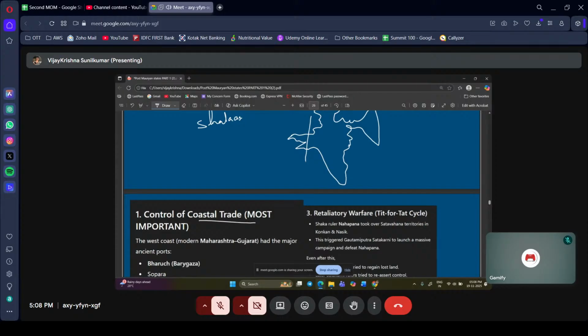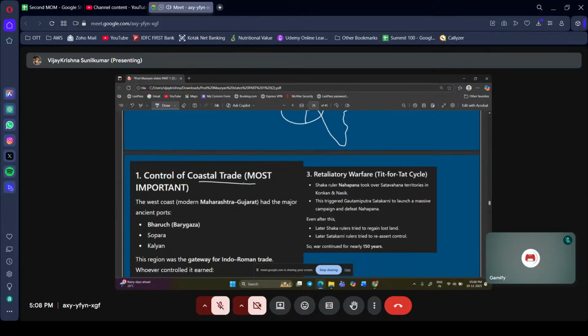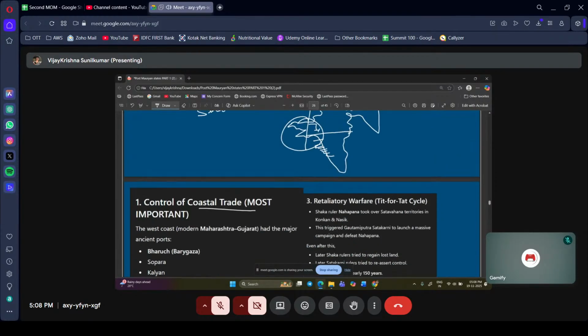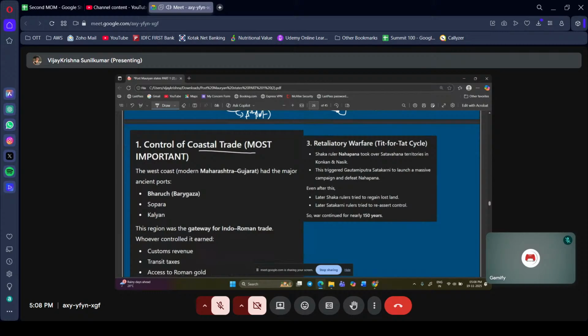So we know here existed the Shakas, here is the border of the Satavahanas, so they fought for this particular area, and also to control the coastal trade, the west coast. Which is the sea over here? The Arabian Sea. And you know this place, Kerala? Which is the place? That is Mussooris. It's one of the first ports, ancient ports.